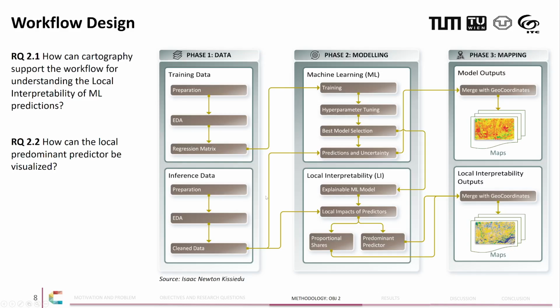Then secondly, this is the workflow that I designed. And here, for example, is where I am doing the local interpretability model calculation. And on the right-hand side is where I am creating the maps.